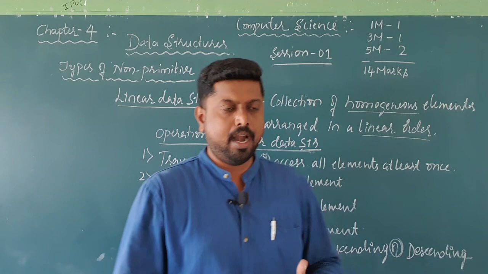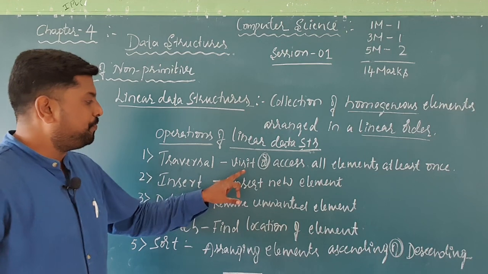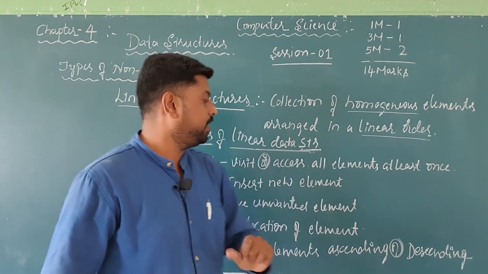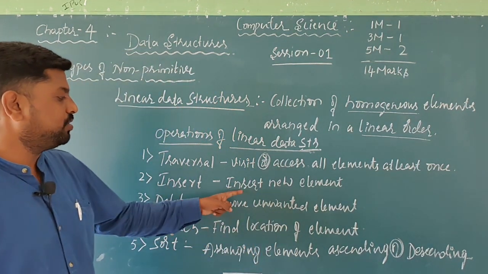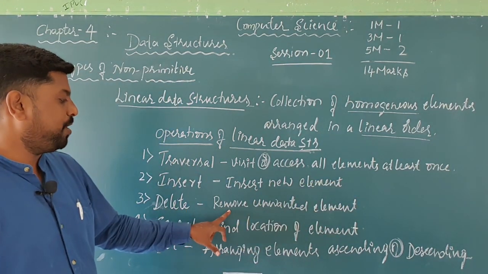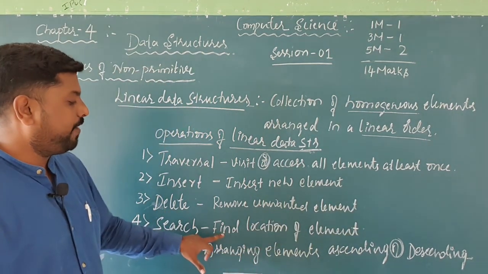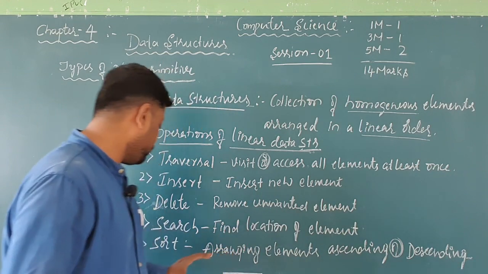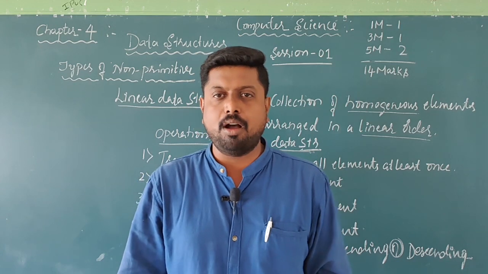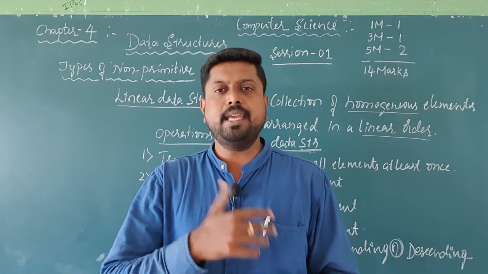Once again I will repeat, and it is very easy to remember. Traversal is an operation used to visit or access all the elements at least once. Second, insert is an operation used to insert a new element to the data structure. Like that, delete is an operation used to remove unwanted element. Then search, find the location of the element, and also sort, arranging the elements either in ascending or descending. So these are all the operations of linear data structure.